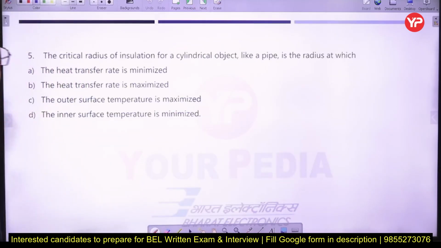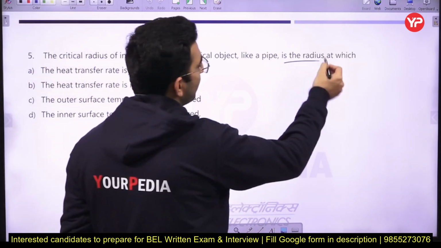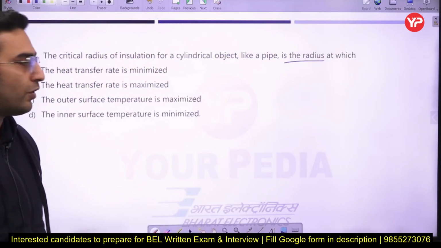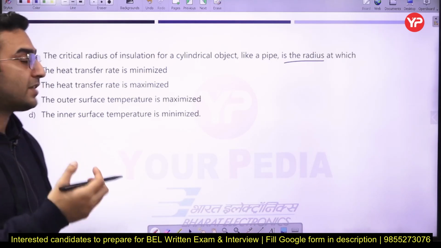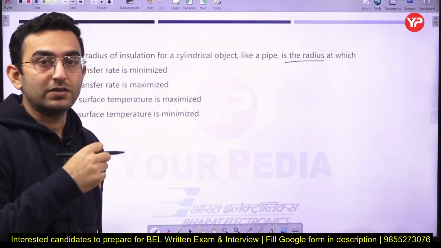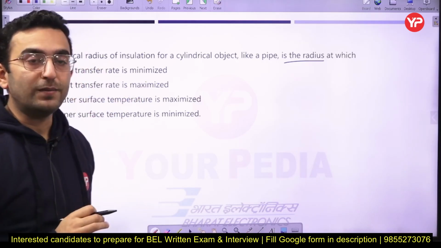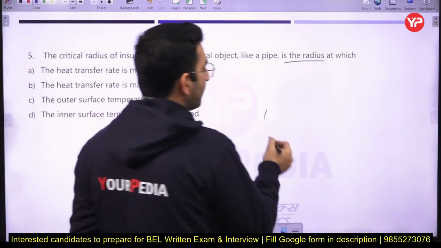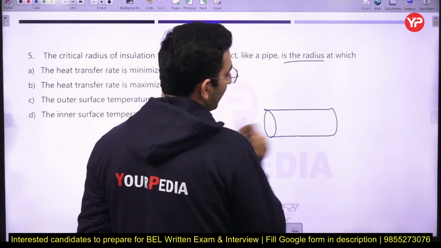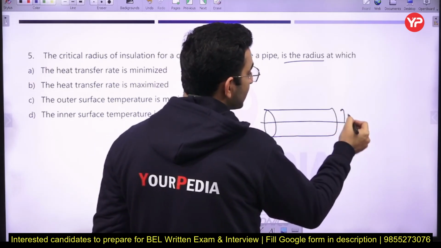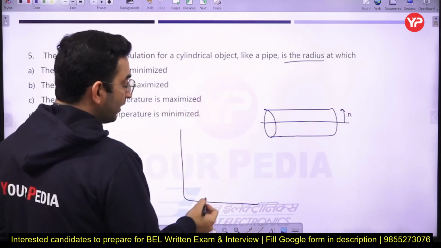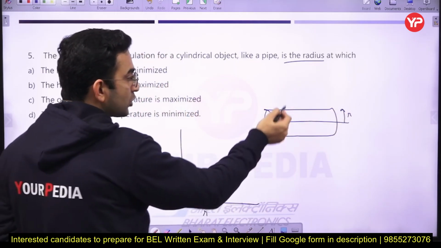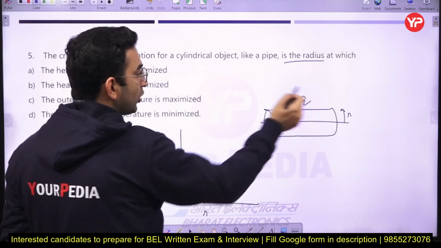Next question, the critical radius of insulation for a cylindrical object like a pipe is the radius. That's a very simple question related to heat transfer. We already know that the critical radius of insulation is the radius at which the maximum amount of heat transfer takes place. Let us say you have a pipe here, and this is the radius R1, and I am assuming this radius is below the critical radius, and the corresponding amount of heat loss from this wire is Q.